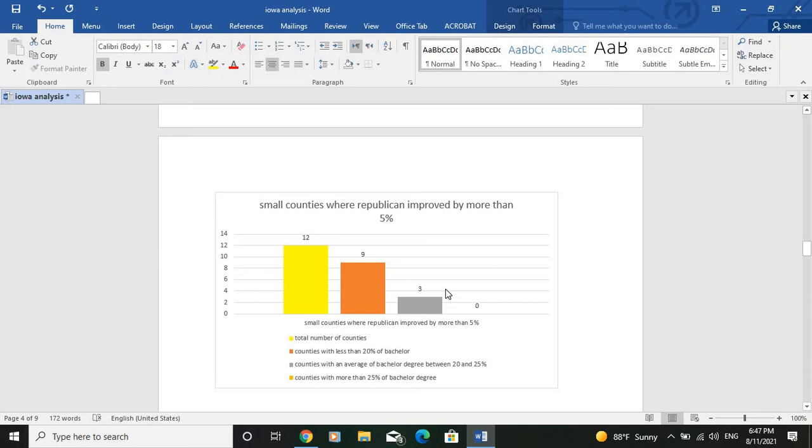So that being said, what we can conclude about the small counties of Iowa is that the Republicans did really well because of their surge among the category of white rural voters, and this is thanks to President Trump's far-right politics, as this category of voters tends to be far-right voters.